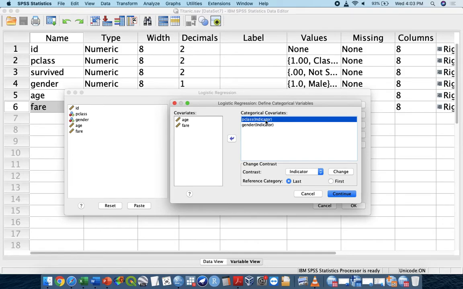Let's say I go to the gender here, and then I'm going to go to the first and then make change. What does that mean? I'm going to use the male as the reference, so the female will give the odds. You got what I mean? This is what I'm trying to say.